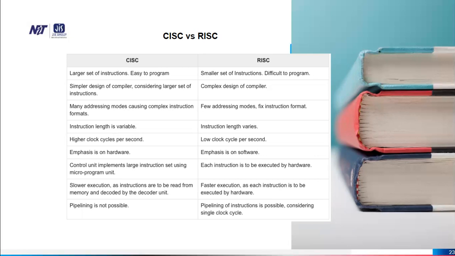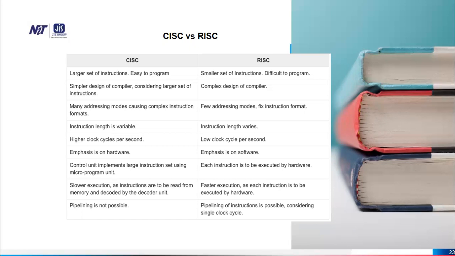CISC has a higher clock cycle per second, RISC has a lower clock cycle per second. CISC emphasis is on hardware, RISC emphasis is on software. CISC control unit implements a large instruction set using a microprogram unit. In RISC, each instruction is to be executed by hardware.